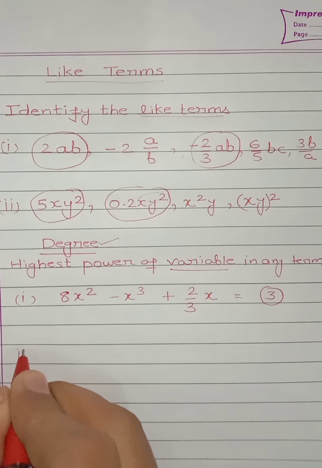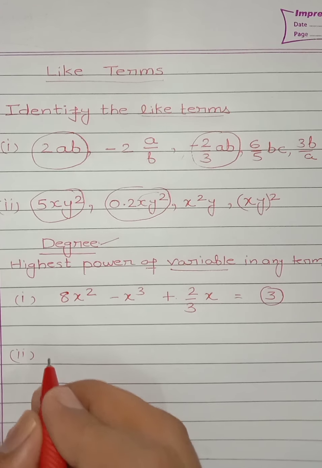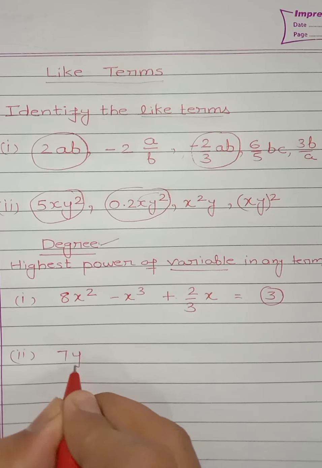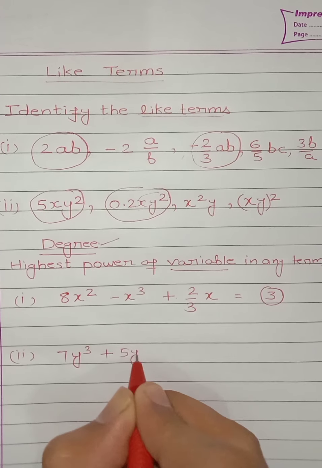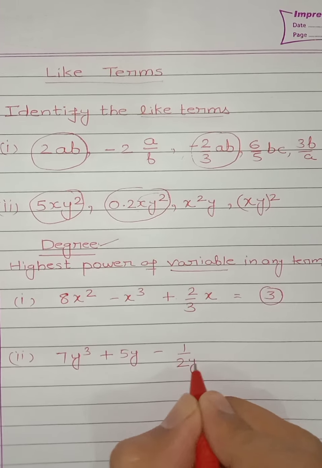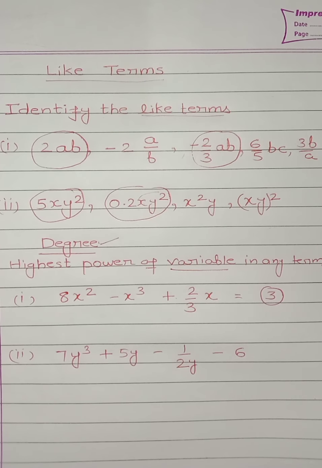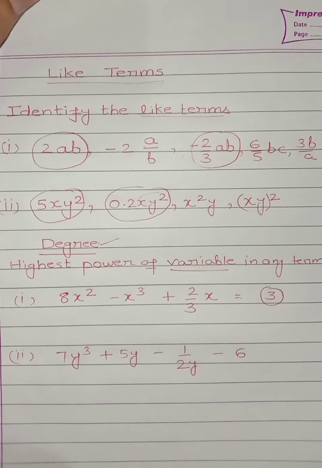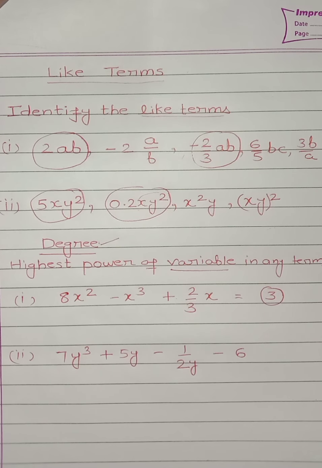Second part. Second part is 7y cube plus 5y minus 1 upon 2y minus 6. Can you find here degree?